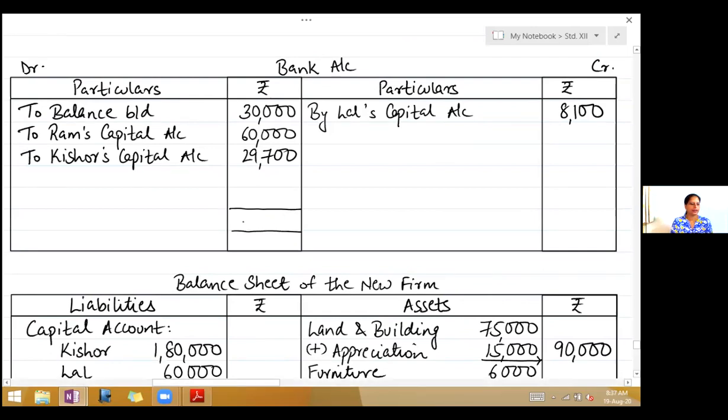It's 1,19,700. Write it on the credit side, 1,19,700. Then write by balance carried down, 1,11,600. Now this balance is the balance of the bank account.